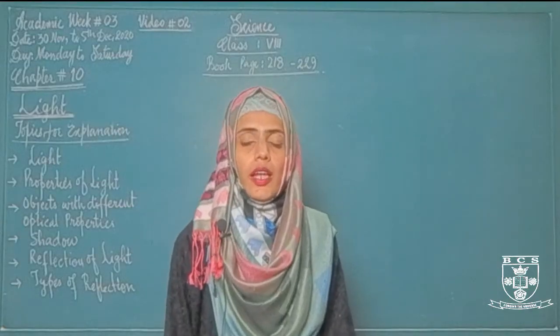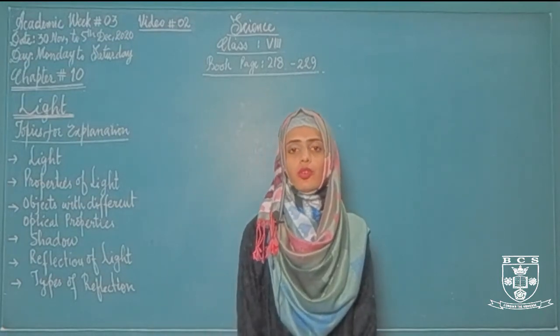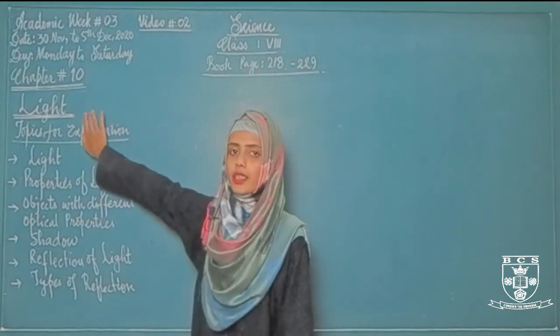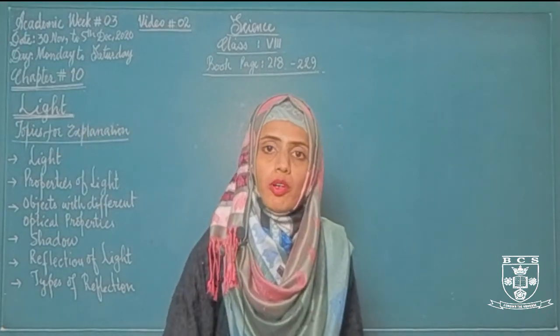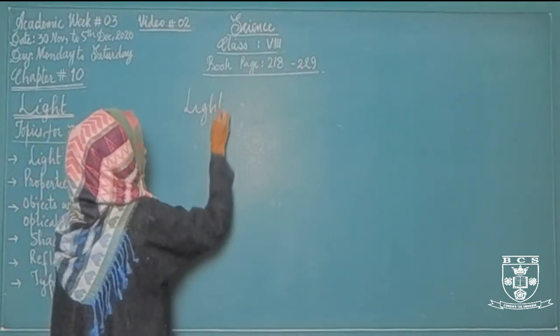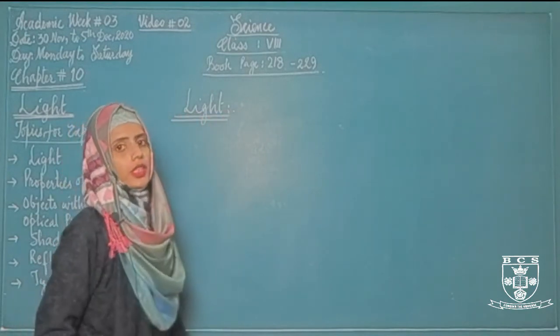Okay students, now we have completed our chapter number 9, that was heating and cooling, and I am going to start the next chapter, that is chapter number 10, light. What's the name of the chapter? The name of the chapter is light. Students, what is light? Why do we need light?